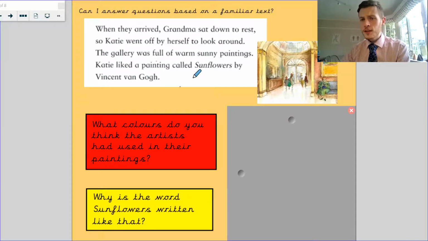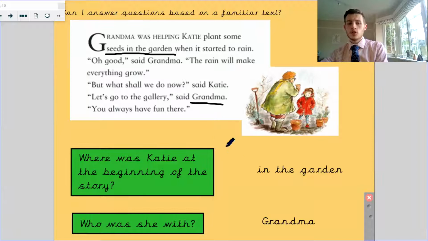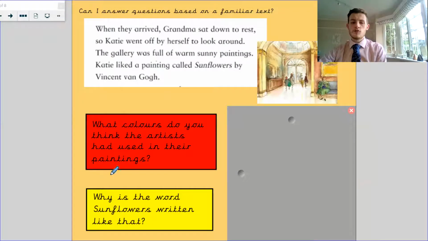Now, looking at the last one, I've color-coded these. Green is a retrieval question. That means you're going to be able to find the answer in the text. We've now got a red and yellow question here. A red question is, I believe, an inference question, which means you're going to have to read the text and have a think about what the text says and what it makes you think of. So what colors do you think the artists had used in their paintings? You need to find something to do with paintings, something to do with the colors.